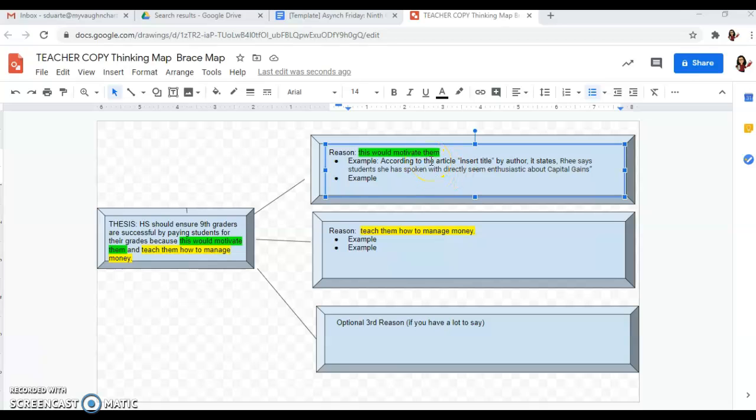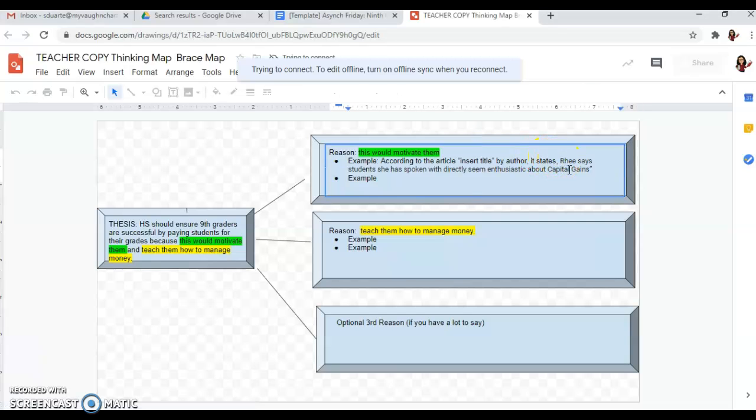You always want to cite the source when you are using an article or some other source. So this is an example of how to start. According to the article, you'll insert the title here by and then the author. It states, and then you want to have the quote. So Reese says, students she has spoken with directly seem enthusiastic about capital gains. So this is an example of something from an article. But remember, it doesn't have to be from the article. It can also be from your own personal experience.